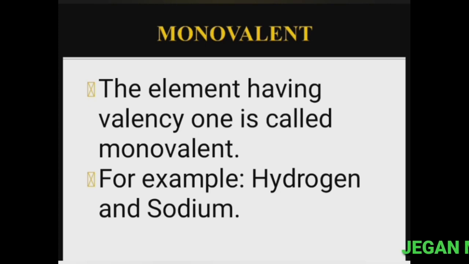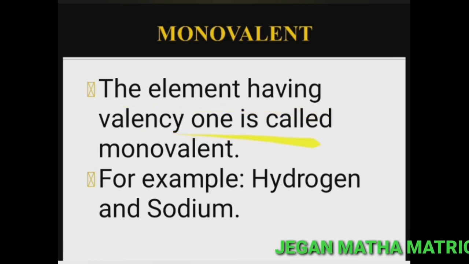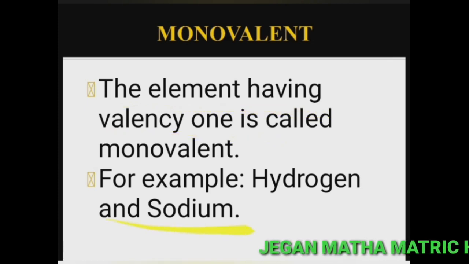So the next topic is monovalent, divalent, trivalent. So what is monovalent? The element having valency 1 is called monovalent. For example, hydrogen and sodium.